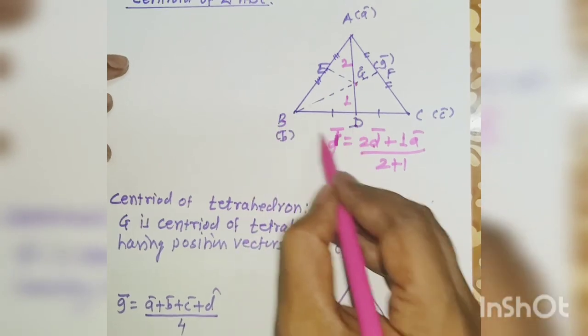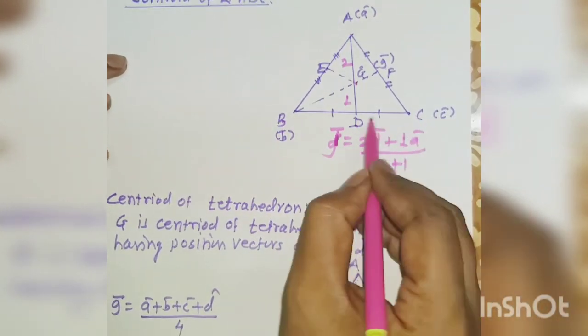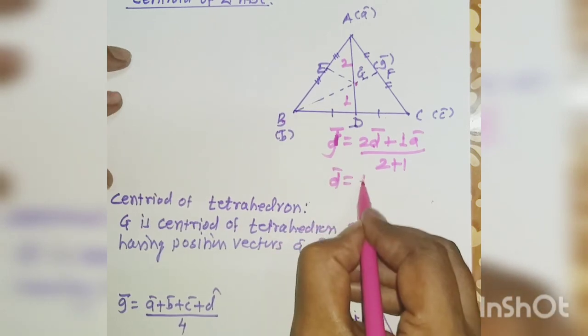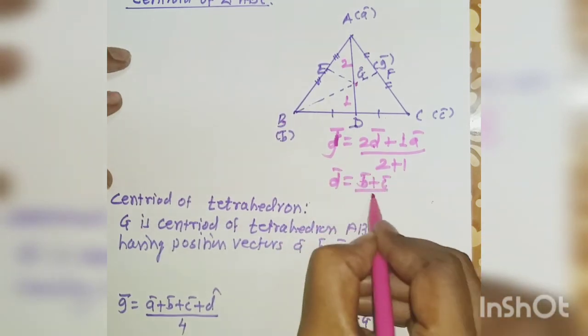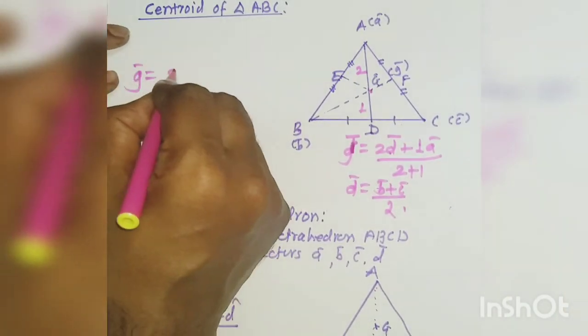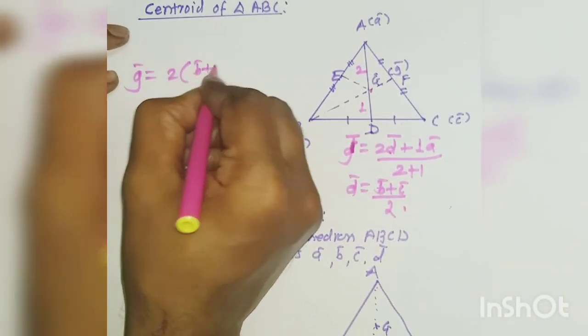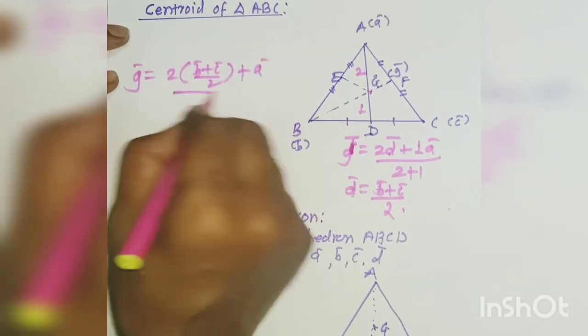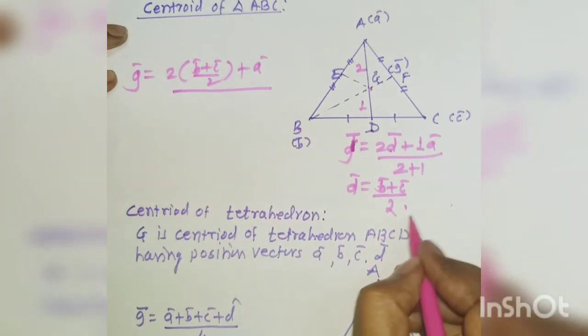But D is the midpoint of B and C. That means d bar is equal to (b bar plus c bar) divided by 2. I substitute this value: g bar is equal to (2 times (b bar plus c bar) divided by 2, plus a bar) whole divided by 2 plus 1.